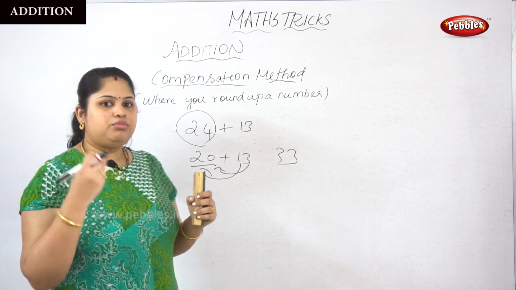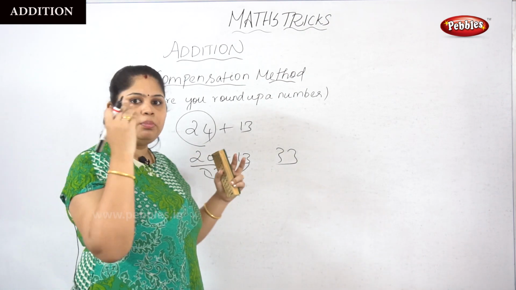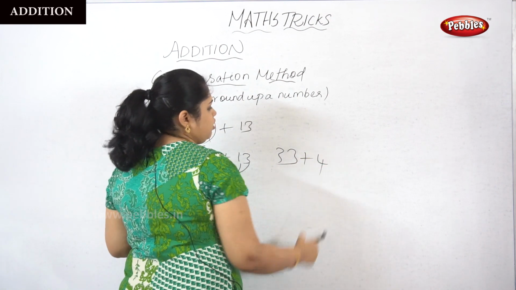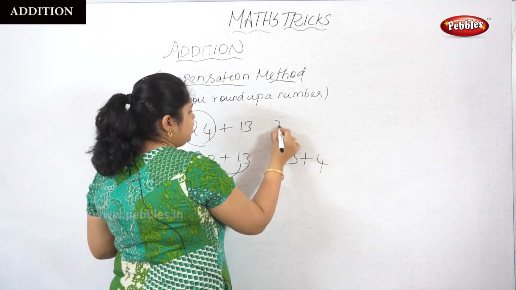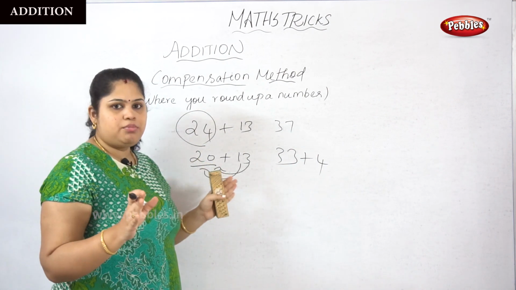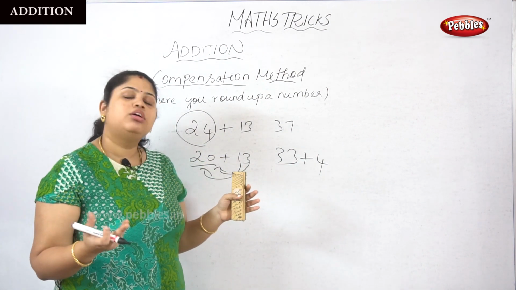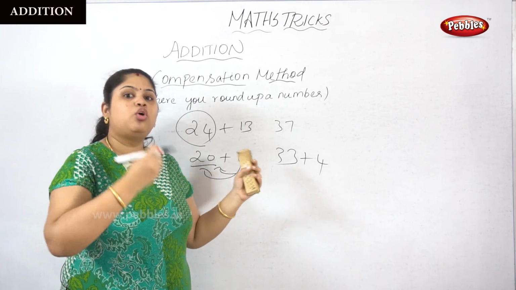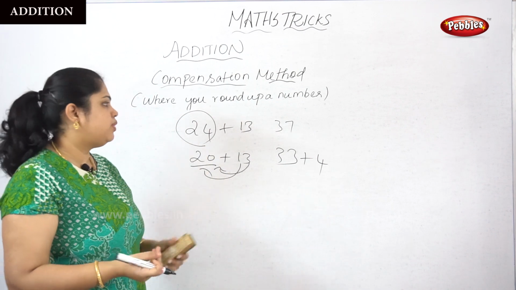If you feel you need not perform the old method, you can make it like here. Okay, so 37. So this is not a compensation method. This is not a proper tricky method. I'm telling you an additional way of thinking. You may think this way when it comes to 24 plus 13.